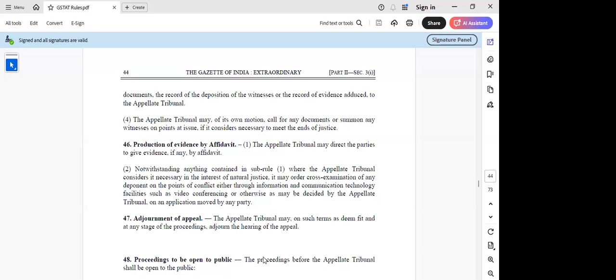Correct. Then sub rule 4, we have that the appellate tribunal may on its own motion call for any documents or summon any witness on a point at issue if it considers necessary to meet the ends of justice. So this is what is given. Then whatever evidence they are giving has to be given by way of affidavit. It cannot be just produced on plain paper. It has to be notarized and it should be by affidavit. So they are just trying to bring that out here.